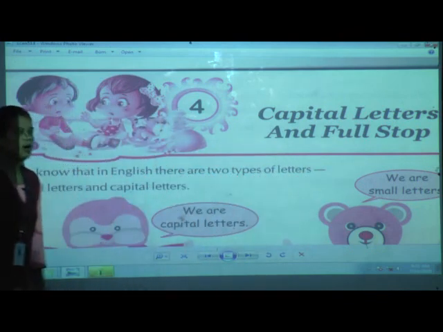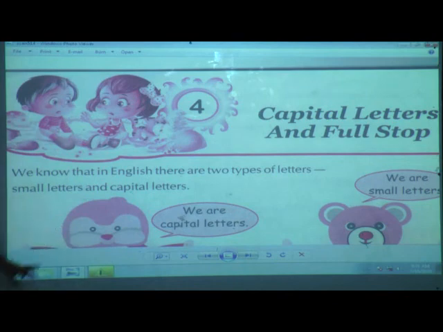Now open your grammar textbook. Take out your pencil, eraser, and sharpener. Don't write anything, just listen carefully. Whenever I give the instruction, that is when you copy the answer in your textbook. Till then, just open your grammar textbook, page number 12, fourth lesson.